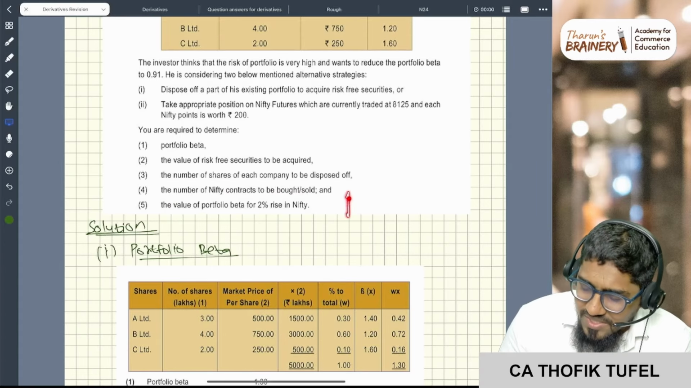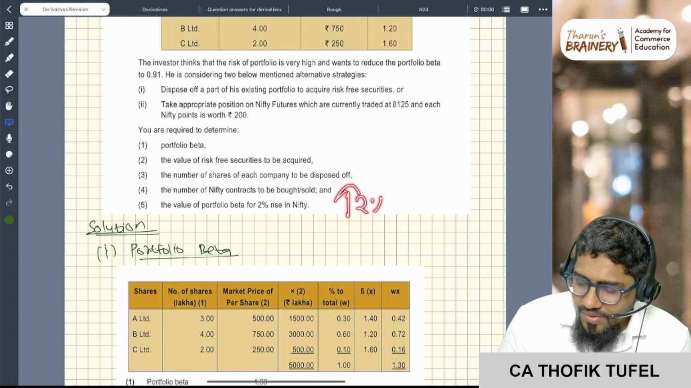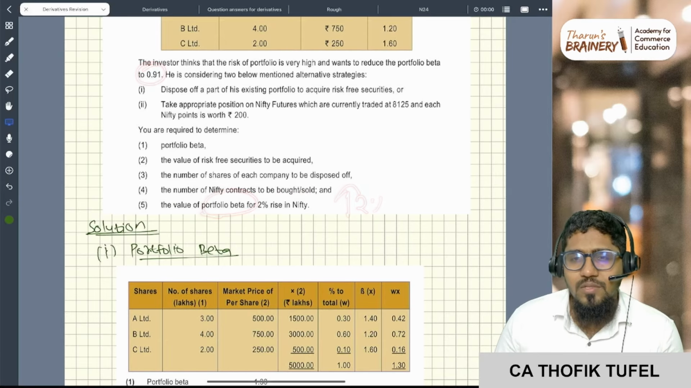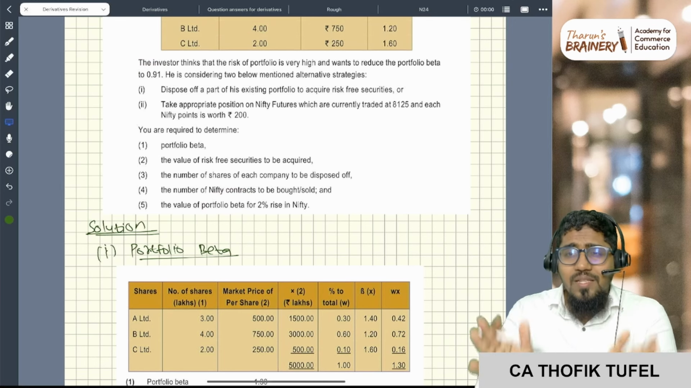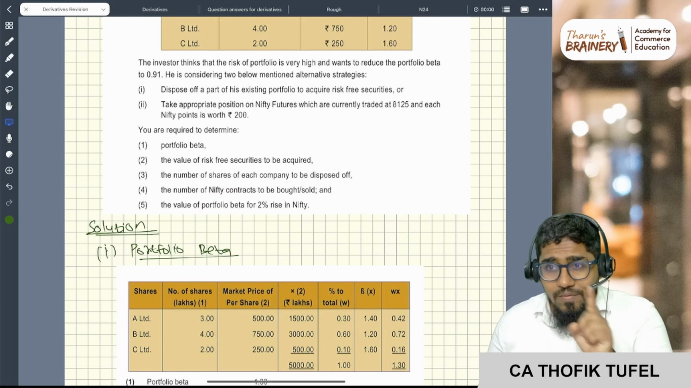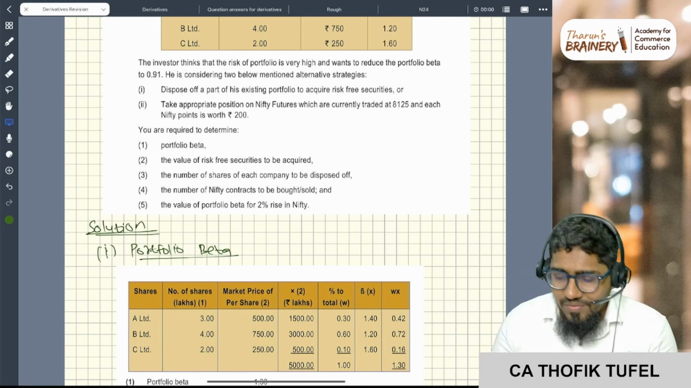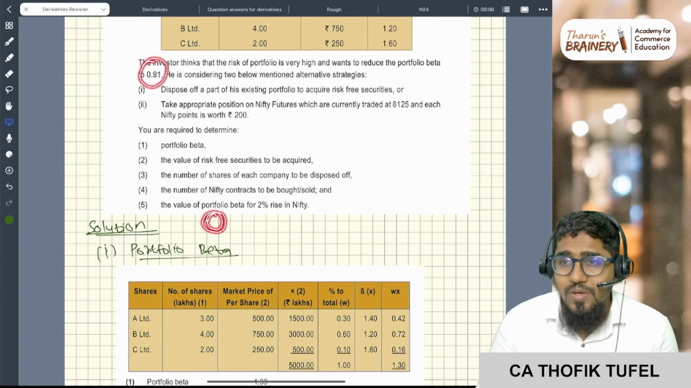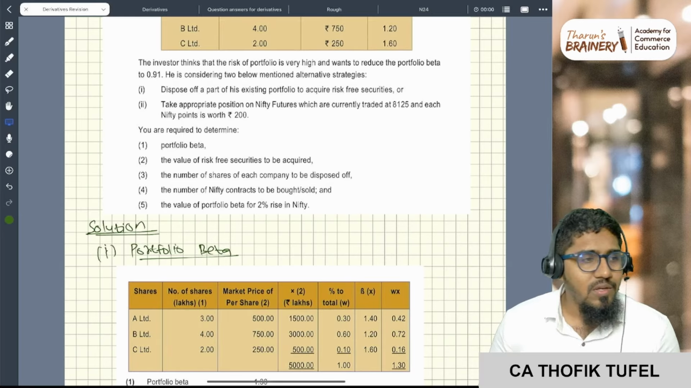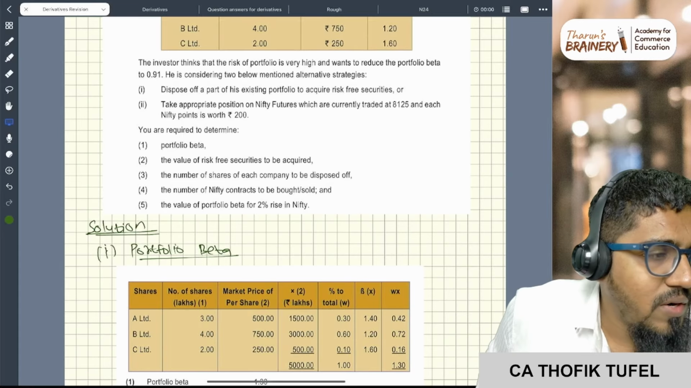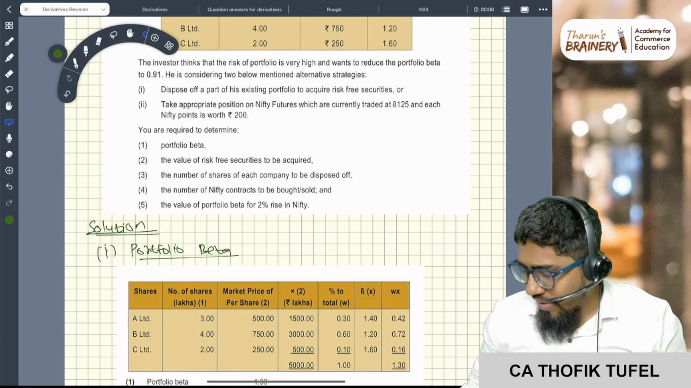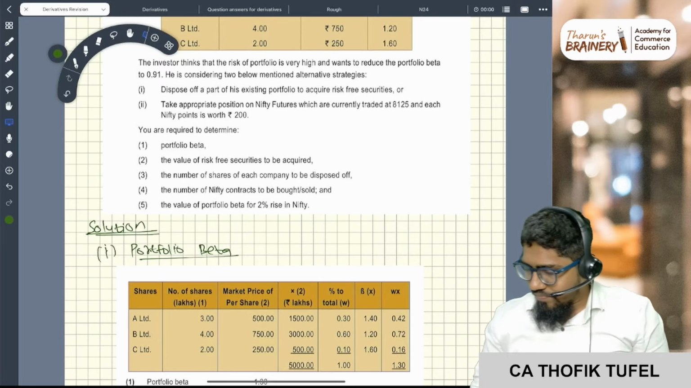So if the Nifty is increasing by 2%, what will be my portfolio beta? It will be the same only, 0.91. We know the answer already because to that extent only we are selling the futures. Had we done a 100% hedge, then the value of the beta would be 0. But now it will not be 0, it will be 0.91 because only that much partial hedging we are doing. Are you with me? So we are doing partial hedging.